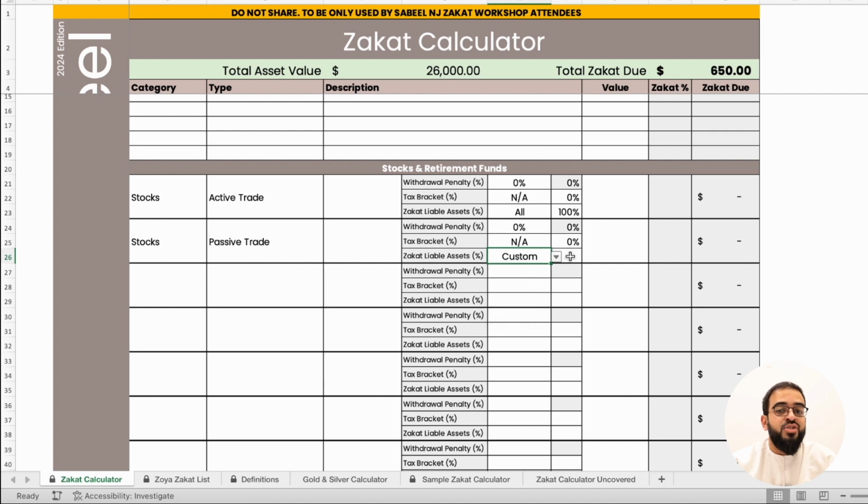The custom allows you to choose, if you have done the analysis yourself, a value between 0 and 100%. If you choose all, it defaults to 100%. This is saying that all of the value of your passively traded stocks are zakat liable. And then the last piece is Zoya. Now, how does the Zoya zakat list work?